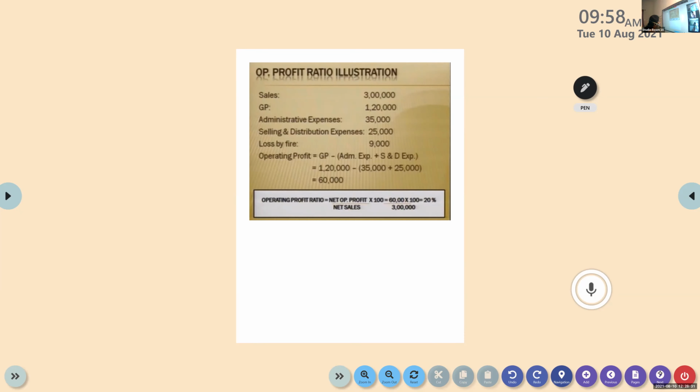Coming to the operating profit ratio, how to calculate it? Net operating profit divided by net sales into 100. Here you can find the term sales. Only sales is given. Whether it is net sales or gross sales, nothing is mentioned. If nothing is specified, then that sales is taken as the net sales.